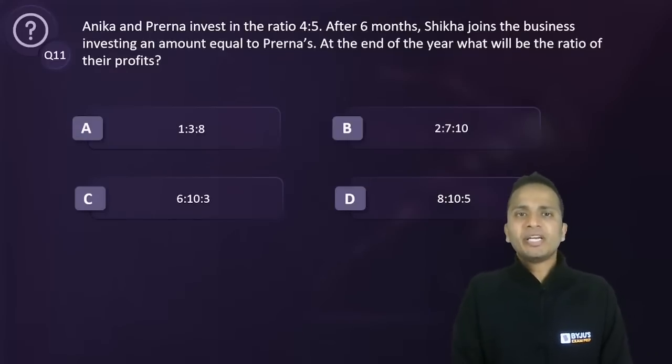Now, Anika and Prerna invest in the ratio 4:5. After 6 months, Shikha joins the business, investing an amount equal to that of Prerna's. Okay. At the end of the year, what will be the ratio of their profits? Very simple question, no calculation at all.